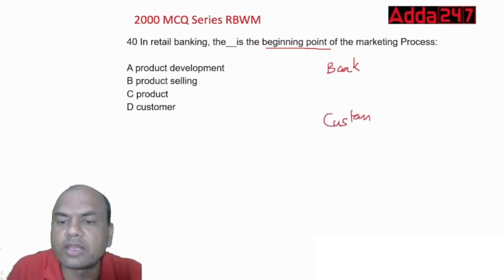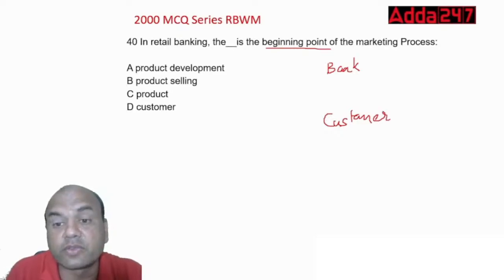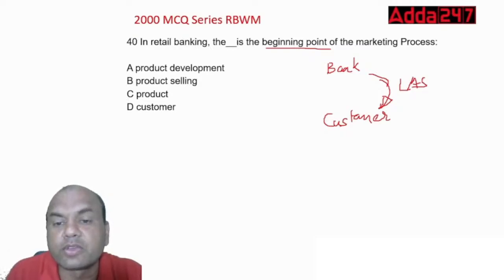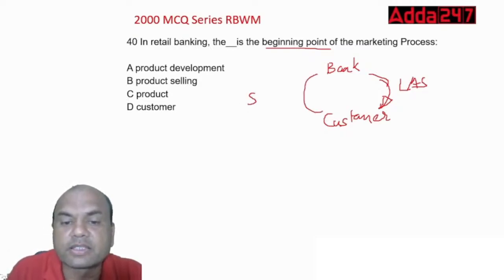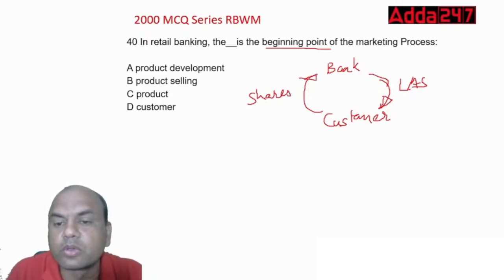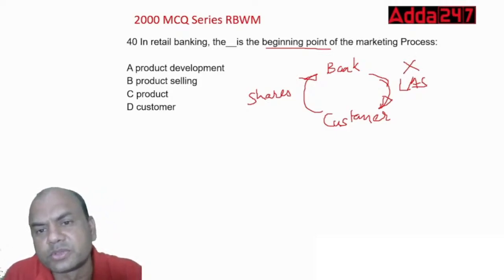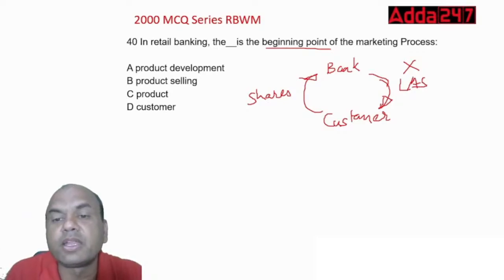And you require LAS, loan against securities, one of the important products. You have many shares, and you want to keep those shares as collateral with the bank, and the bank gives the loan on these shares. But if I don't have this loan, is it of any use maintaining a good relationship?